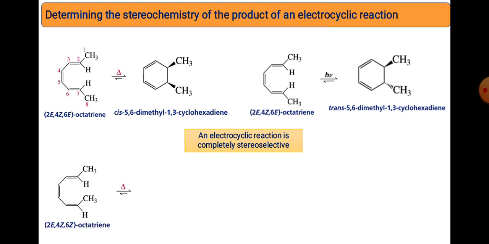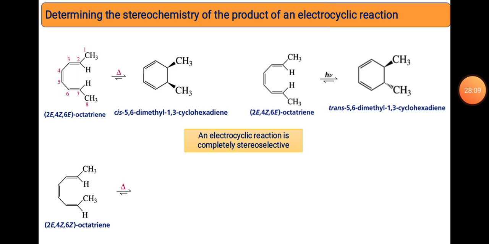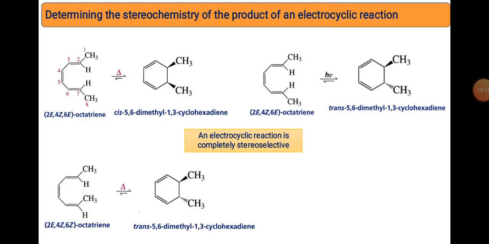And another example: now instead of that trans, we have the cis molecule. This is a molecule where we have this configuration, so we have positions 1 and 3. Now look at the same molecule where the cis methyl groups are present in the same position, 1 and 8. You know that 6 pi electron systems thermally are disrotatory allowed, so this becomes a trans, that's why you get the trans product.